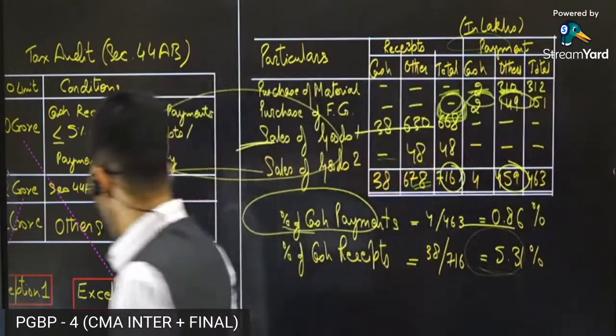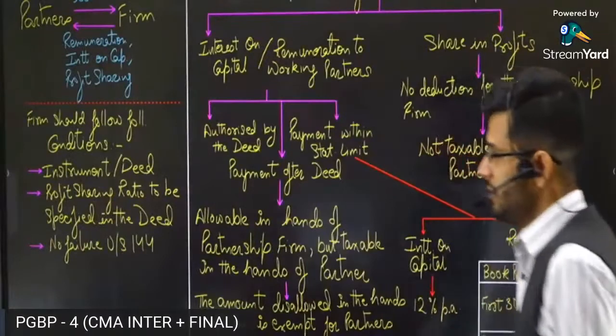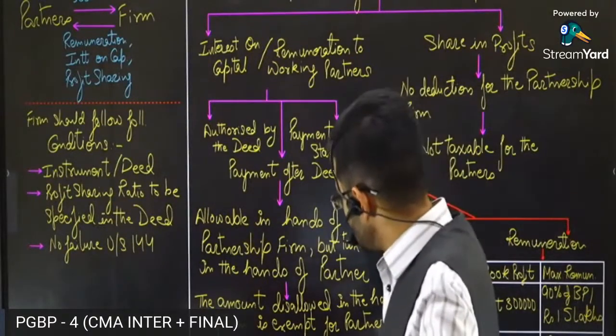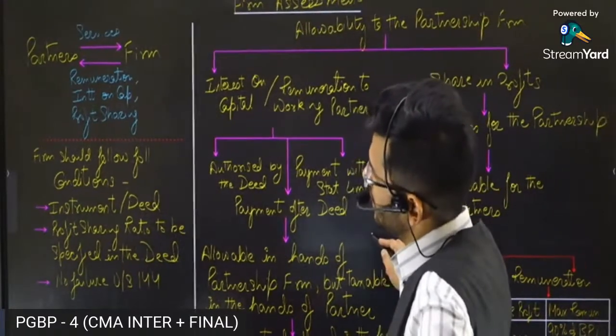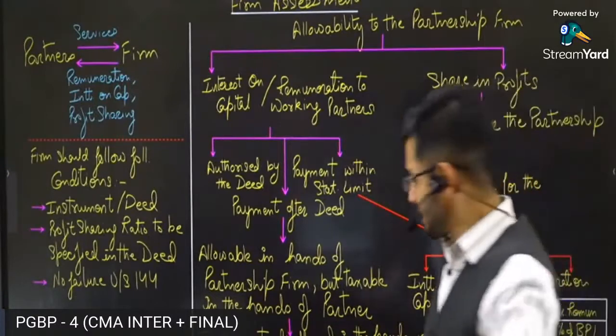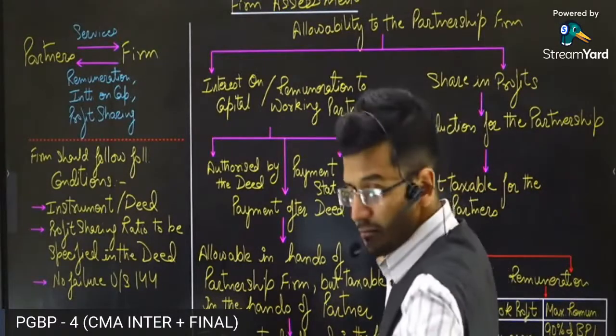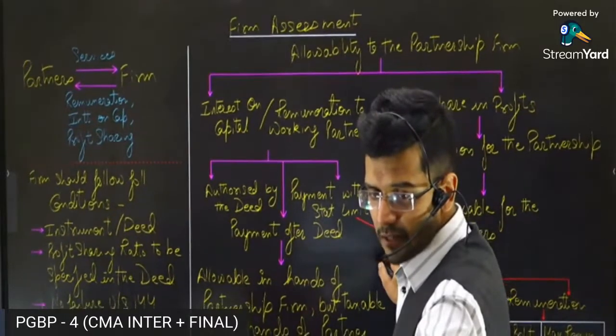This is how we are going to analyze the applicability of tax audit and how tax audit is required to be done. All right, let's come on to the last topic of this particular chapter, guys. The last topic which we are going to cover in our revision is partnership firm assessment. How would assessment be done for a partnership firm?